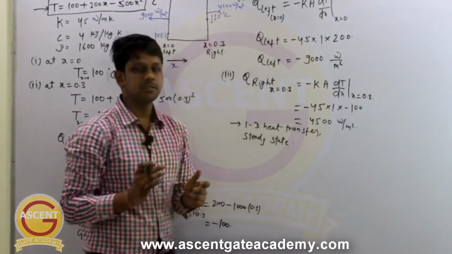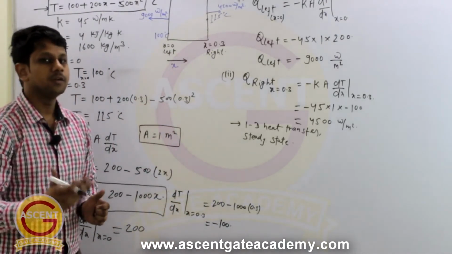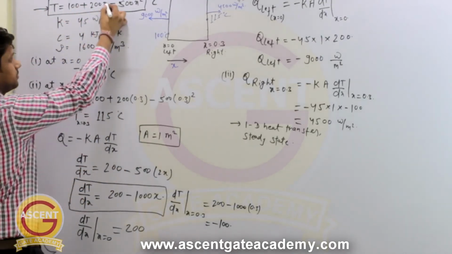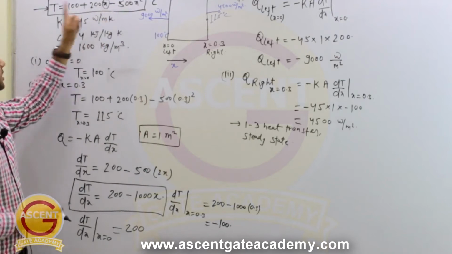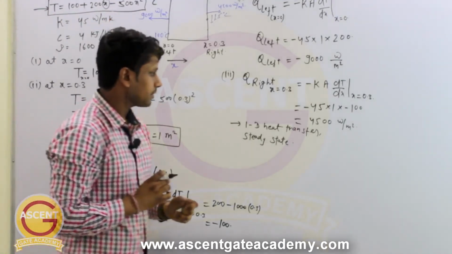These things he has not clearly mentioned in the problem, but you have to make your assumptions based on this equation, because there is only one parameter, that is x, on which the temperature is depending. So it is just a one dimensional heat transfer.